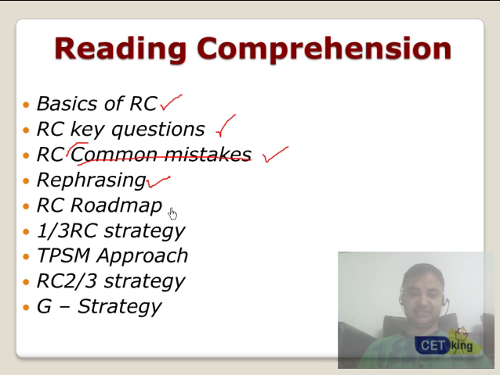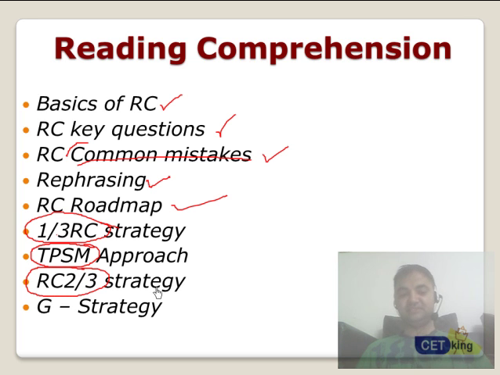Rephrasing your RC is the next strategy. The RC roadmap, 1.3 RC, is a brilliant strategy which is used to answer all the inference based questions, like the main idea of the passage, the purpose of the passage, all these things. TSPM is another strategy which I use for solving various RC types of questions. RC 2.3 and the 2 by 3 strategy is one more thing.